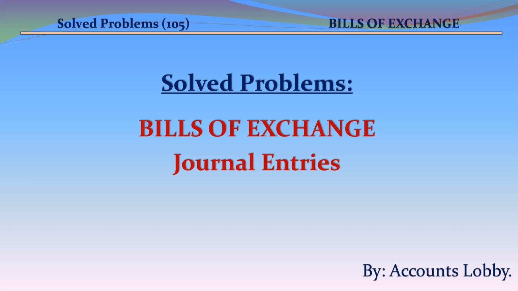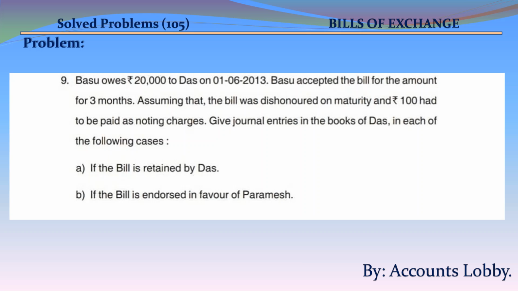Solve problems, bills of exchange, journal entries in the books of Drawer and Drawee. Problem. Basu owes 20,000 rupees to Das on 1st June 2013. Basu accepted the bill for the amount for 3 months.